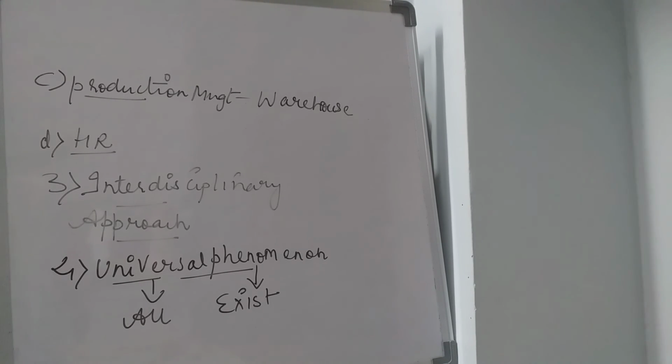First being the subject matter of management, second being the functional area of management where you have financial management, marketing management, production management, human resource management, third is the interdisciplinary approach, and fourth is universal phenomenon. Let's move to the next topic, the principles of management. That means you need to know about Henry Fayol's principles of management. He has devised 14 different kinds of principles.